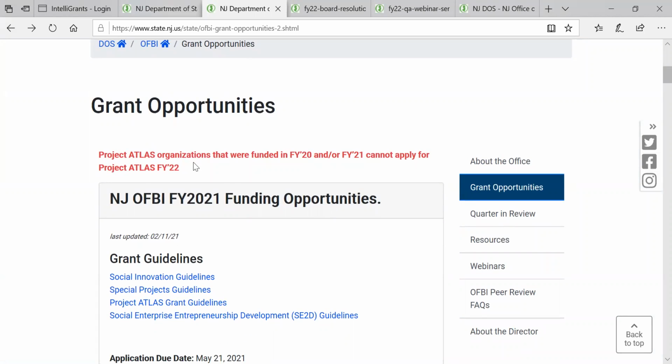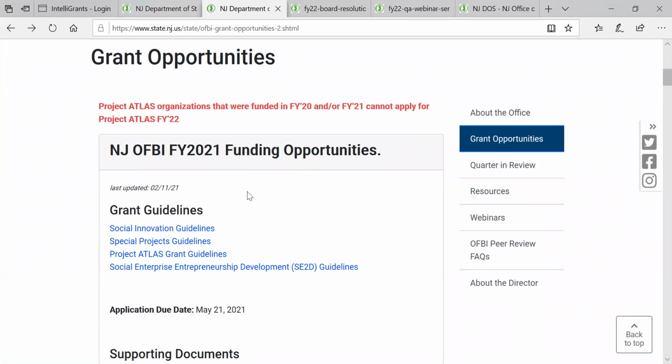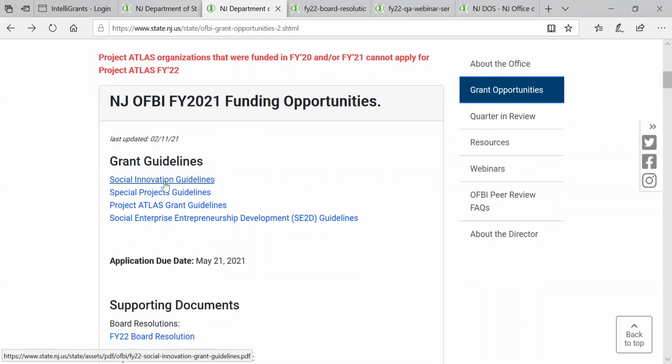Now there are a number of grant guidelines. Now this is a demo site, so this here will be FY22. We're still in the process of putting it together. If you scroll down, there are these blue links. Each link will take you to our grant guidelines. This one will take you to social innovation guidelines. This one will take you to special projects guidelines. This one will take you to Project Atlas grant guidelines, and this one will take you to social enterprise entrepreneurship seed guidelines.